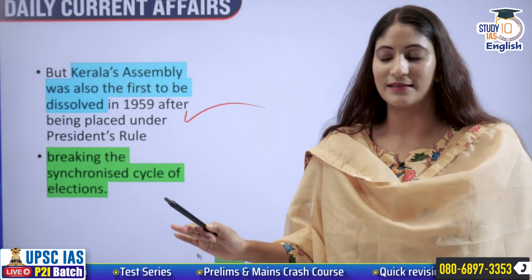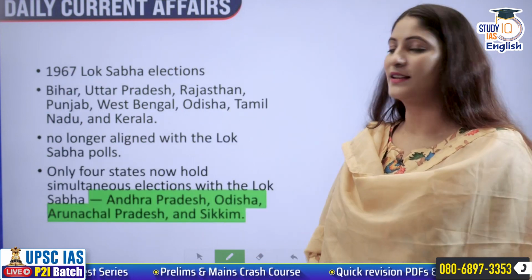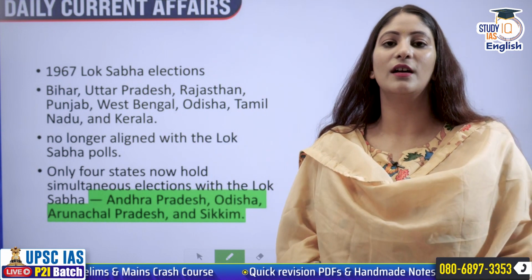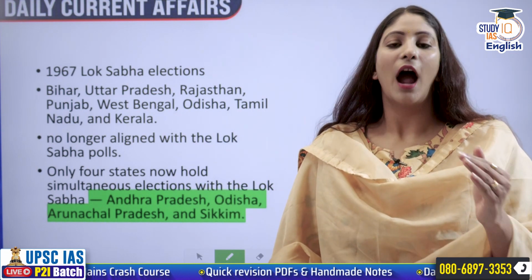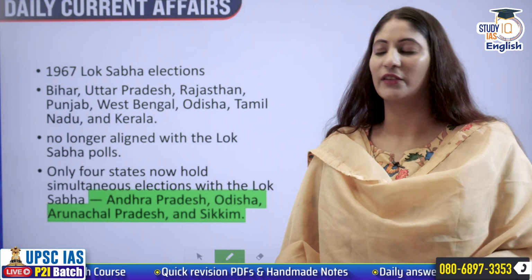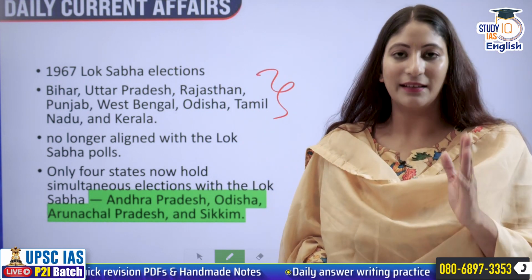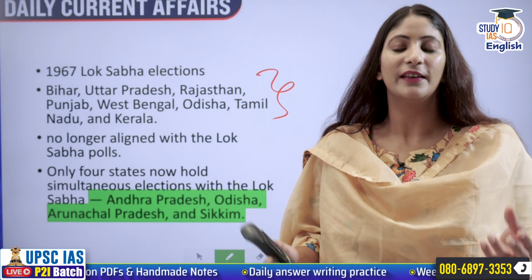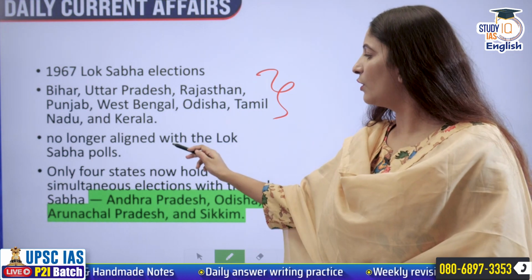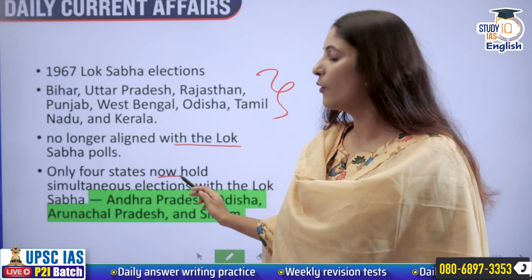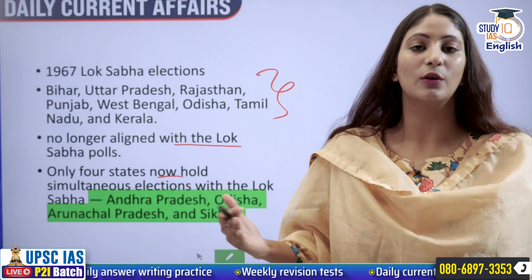It came under precedence rule, so it broke the synchronized cycle of elections. In 1967, the Lok Sabha elections, it went further down. How? When it comes to simultaneous elections, there were many states where Congress ceased to remain the party in power. Different other parties came into existence, so they no longer aligned with the Lok Sabha polls. Now only 4 states hold simultaneous elections with Lok Sabha.